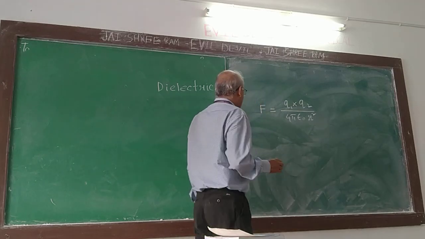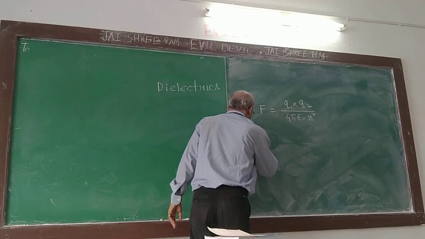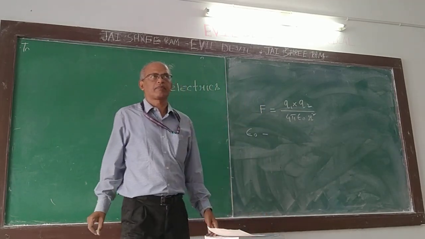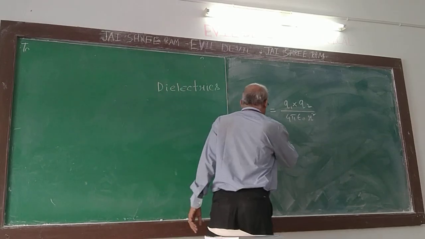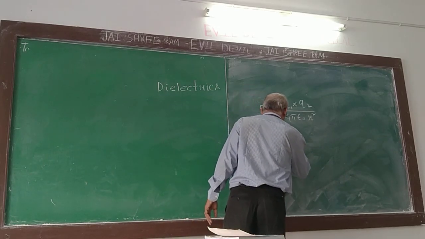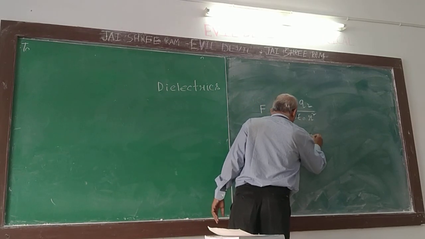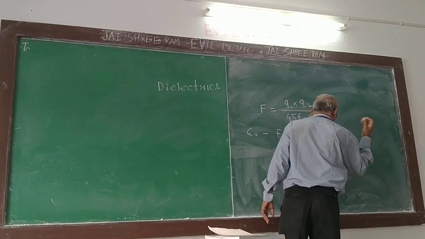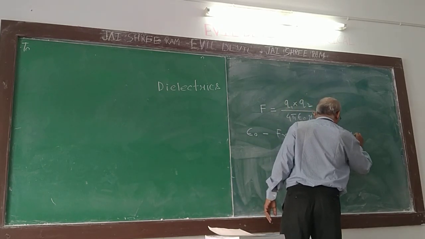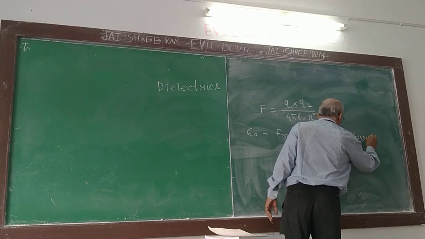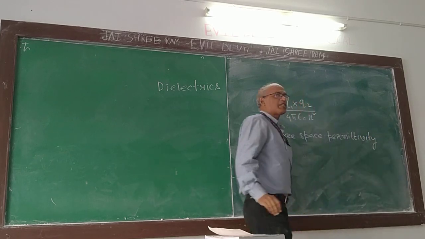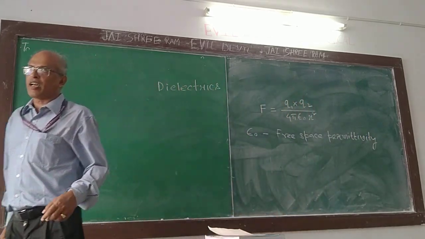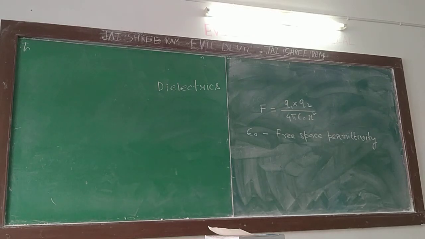Now, what is epsilon naught? Epsilon naught is called free space permittivity. Epsilon naught is a constant here. It is called free space permittivity.